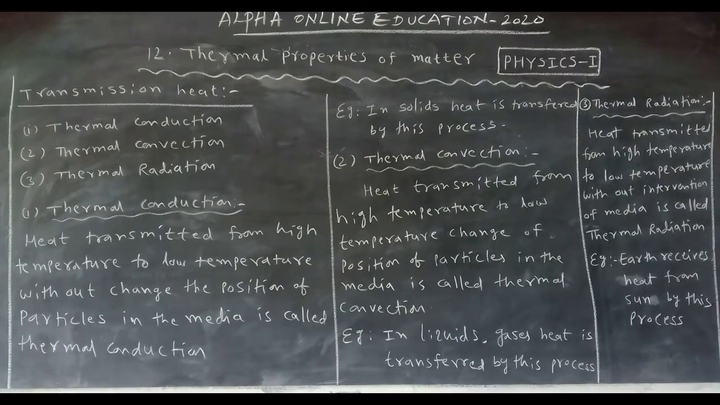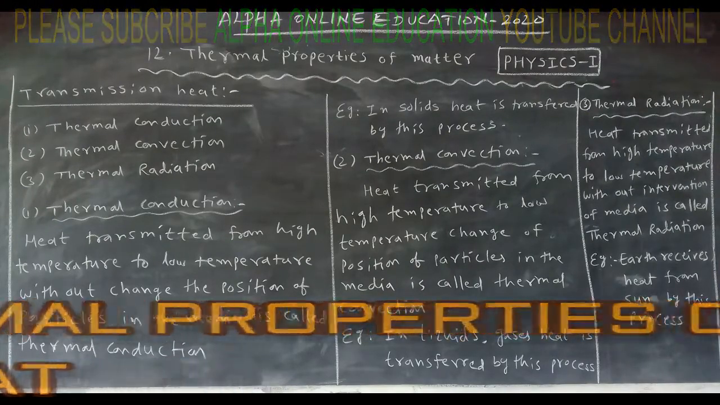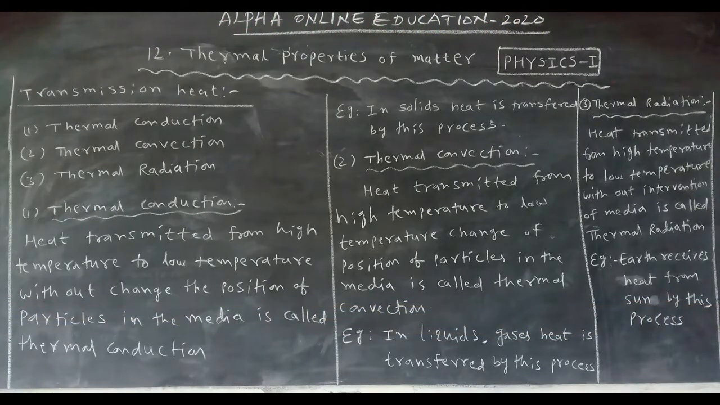Okay, right. How many processes are there to transfer heat? 3 processes: conduction, convection, radiation. Shortcut. Conduction, particles do not change their position. Example, solids. Convection, particles change their position. Example, liquids and gases. Radiation, without the media. Example, energy from sun to earth.